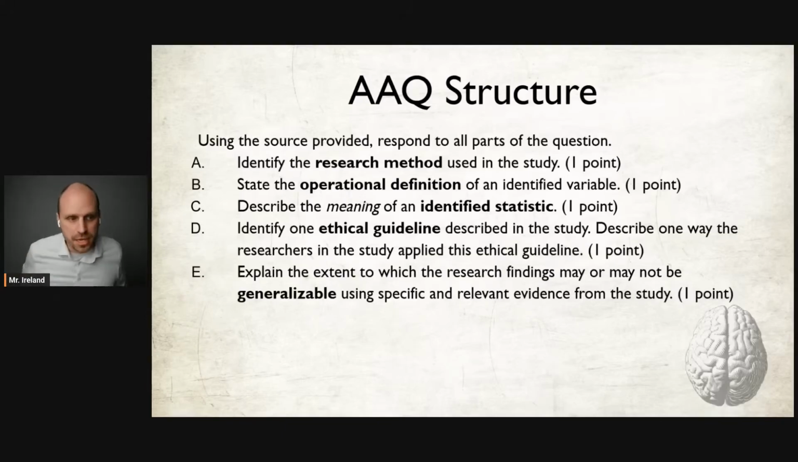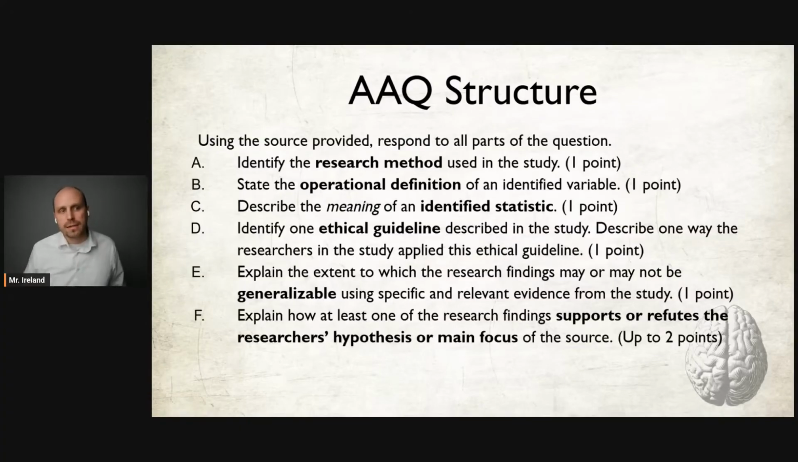Part E, explain the extent to which the research findings may or may not be generalizable using specific and relevant evidence from the study. And lastly, explain how at least one of the research findings supports or refutes the researcher's hypothesis or main focus of the source. And as you can see, each of these is 1 point, except for Part F, for a total of 7 points. But as we just learned, these FRQs hold a lot of weight. One FRQ is about 16% weighted of the test.